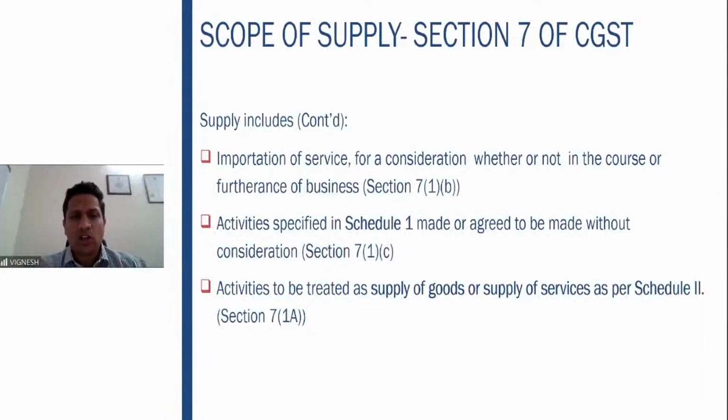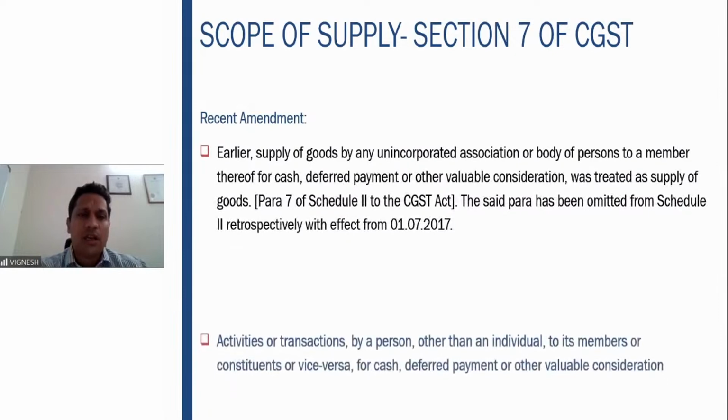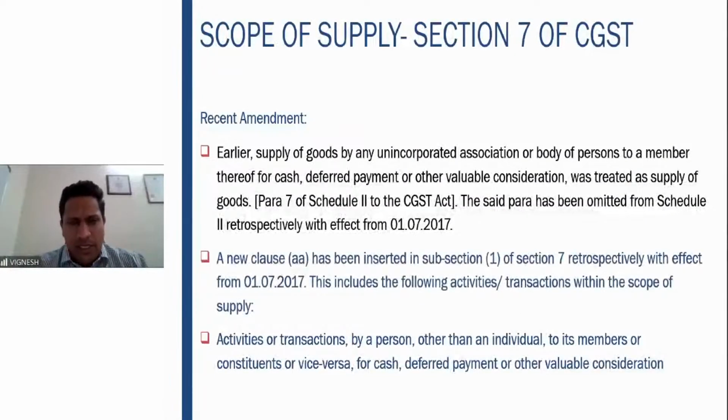So that controversy has now been put to rest in GST by virtue of Schedule 2, which clearly says whether it is supposed to be a supply of goods or a supply of services. That is given under 7.1 capital A. So this was the situation right from the GST law when it came into force. Then there was a recent retrospective amendment which has occurred. What is this retrospective amendment?